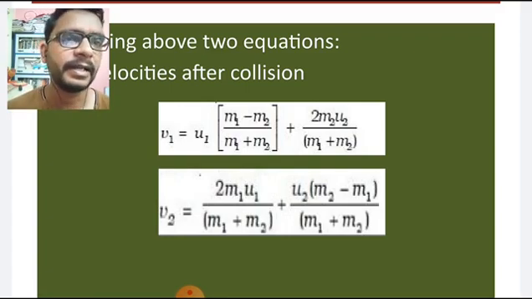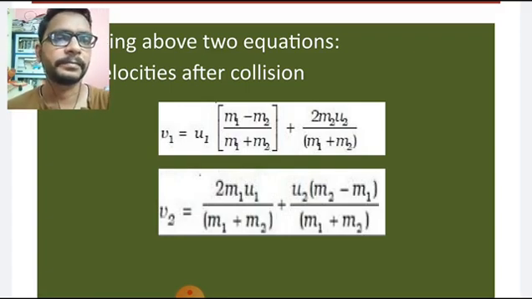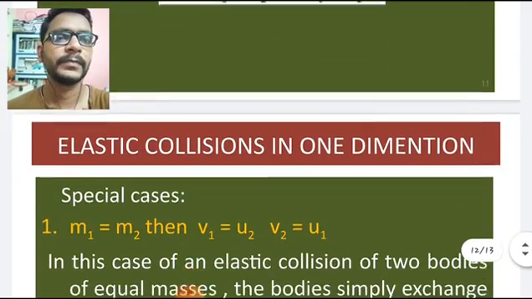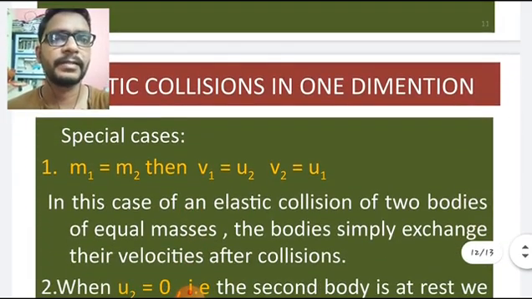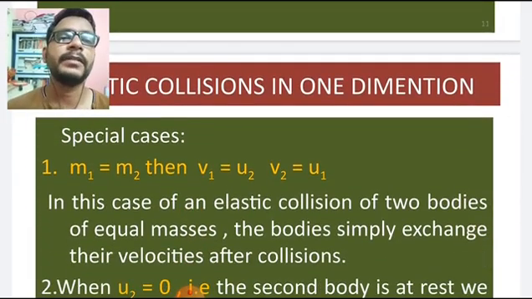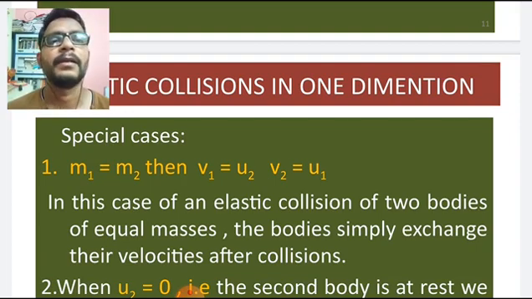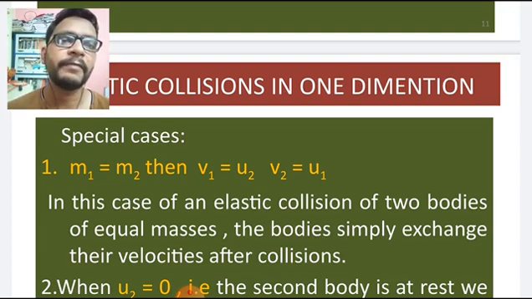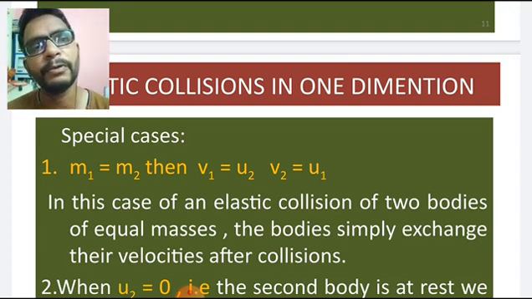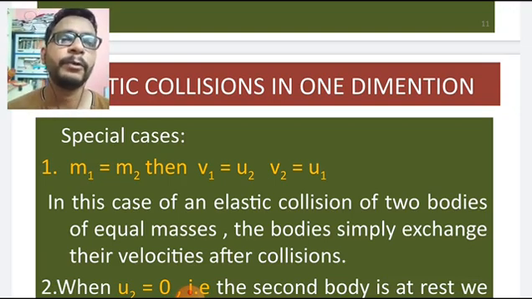Now let us see the different conditions, the special cases. The first one is if m1 equals m2, which means the masses are the same. Then if you substitute m1 equal to m2 in the above equation, what do we get? v1 is equal to u2 and v2 is equal to u1.